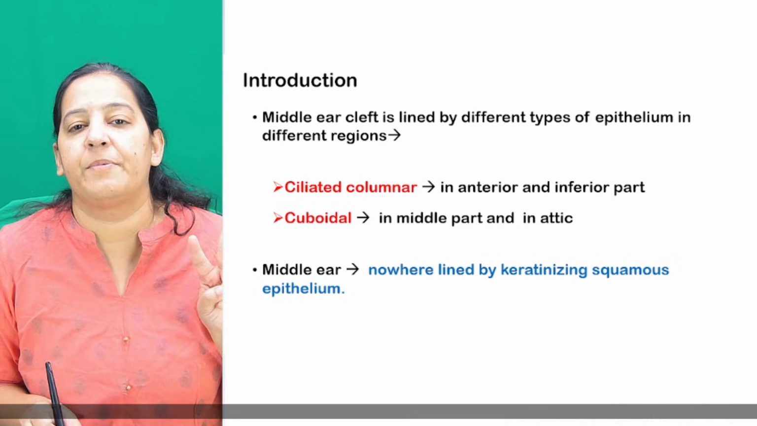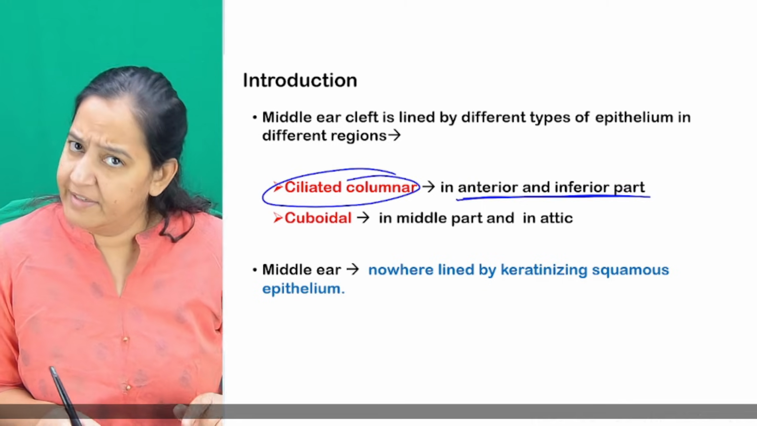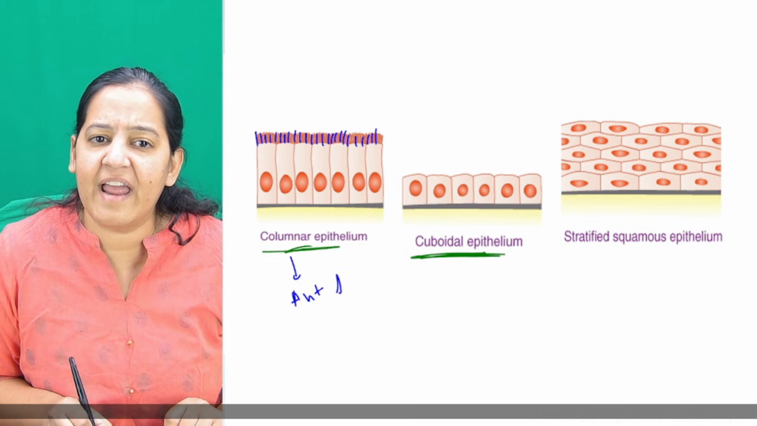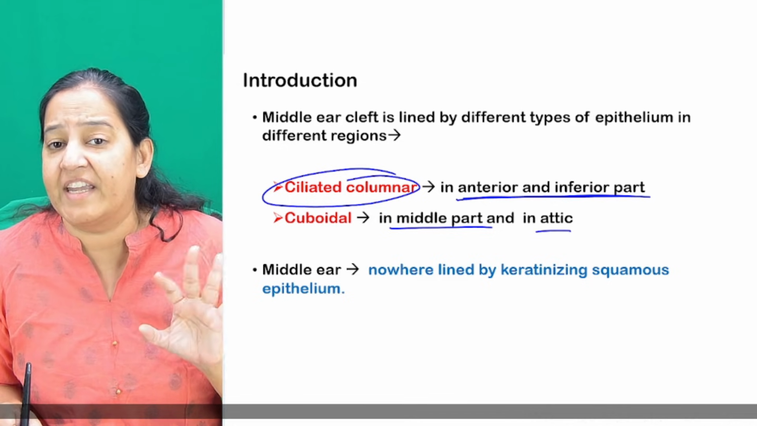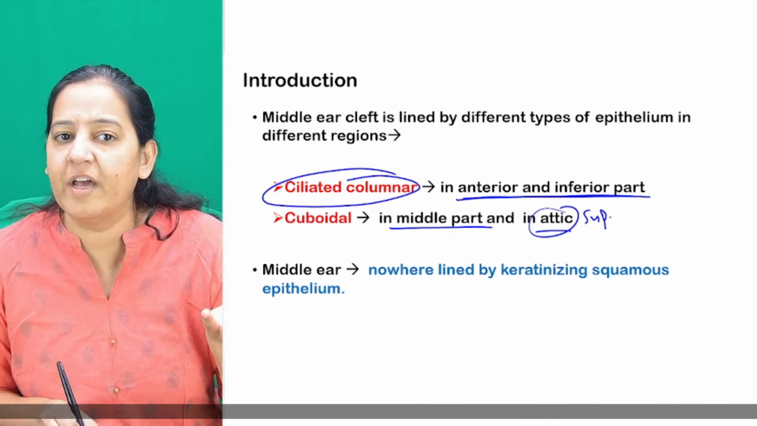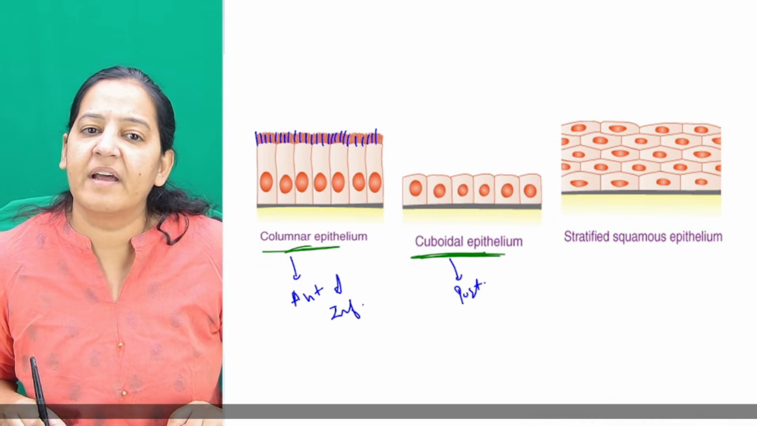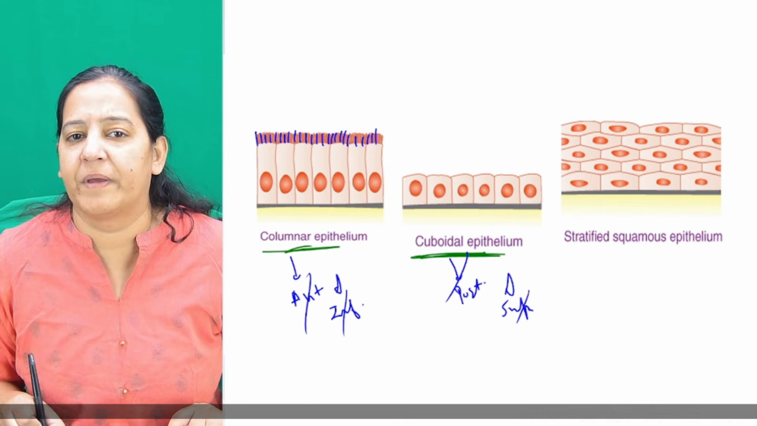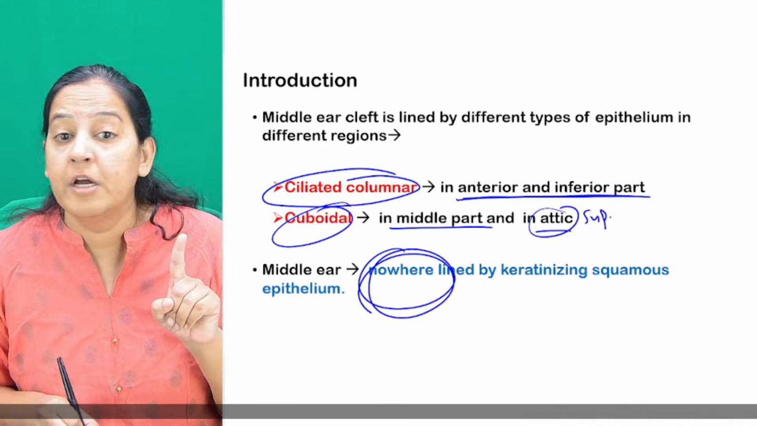Okay, so you can see two types of lining are there. In the anterior and inferior part, it's ciliated columnar. You can see this one is present in the anterior and inferior part of the cleft. And in the middle and the attic, attic means superior, in the middle and the superior portion, it's cuboidal. This one is cuboidal. So you can say posterior and superior part. But the point is that it's